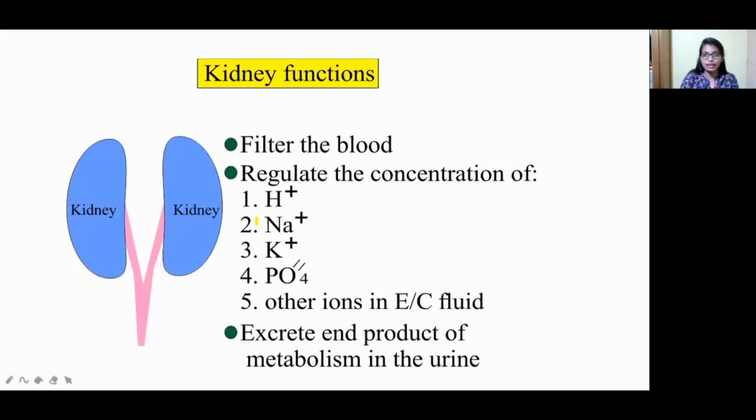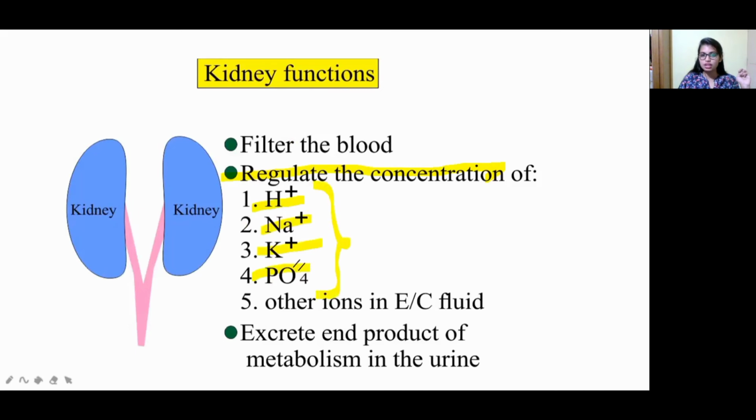You all know, the kidney, right? Because it will filter the blood. Means how does it filter the blood: if any useful ions or useful molecules are present in the blood, the kidney will reabsorb them back to the circulatory system. If it signals a waste material, it is just excreted through the urine. Okay. And also the function of the kidneys is to regulate the concentration of proton, sodium, potassium, and also phosphorus. So these are all ions, right?